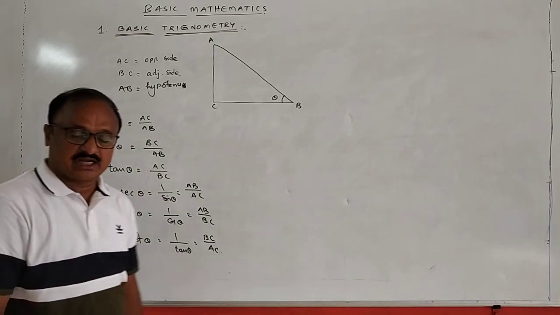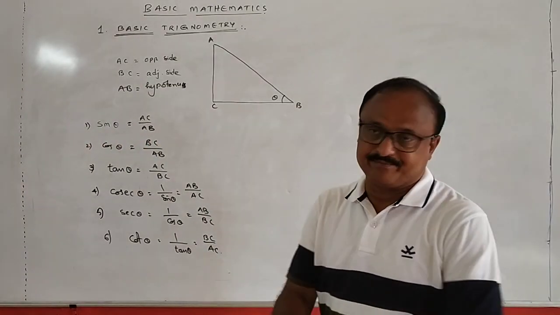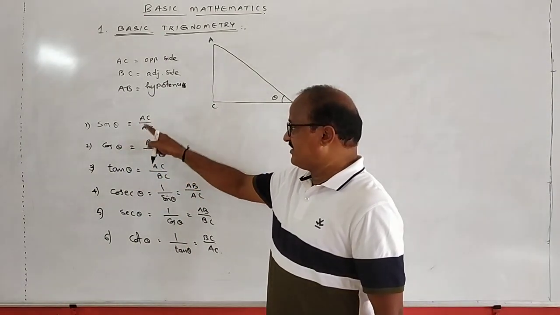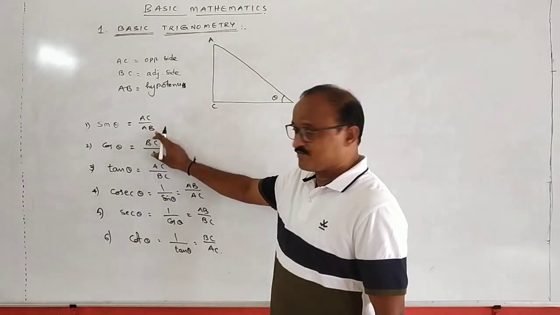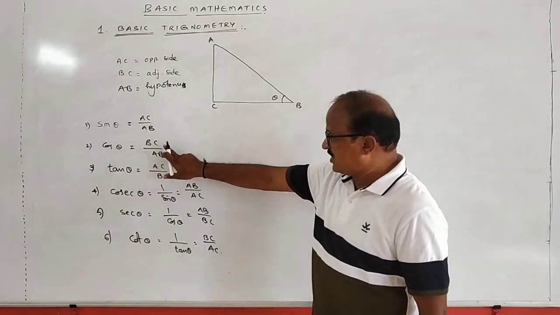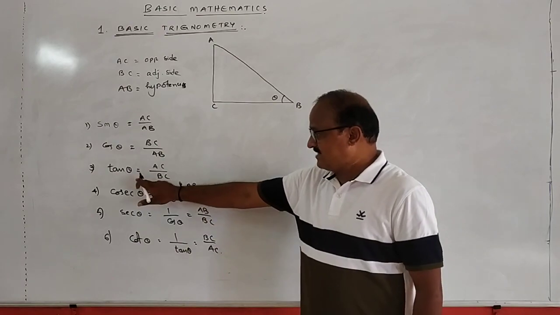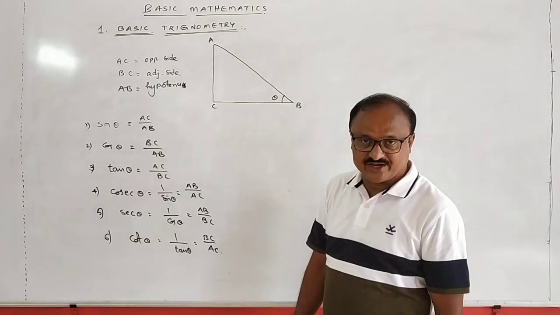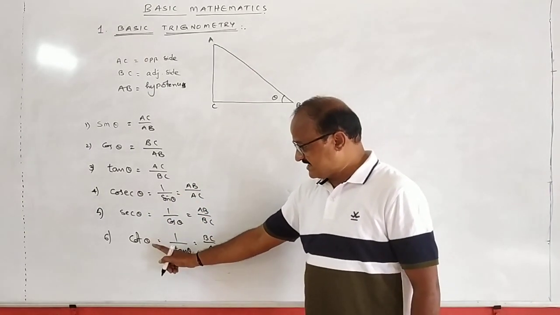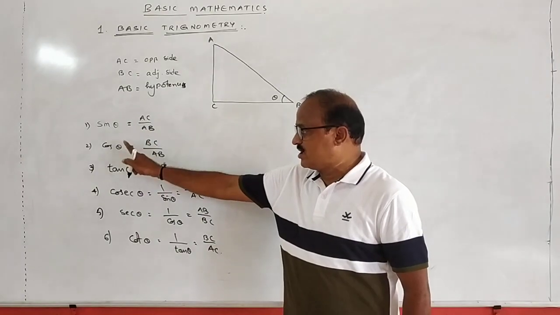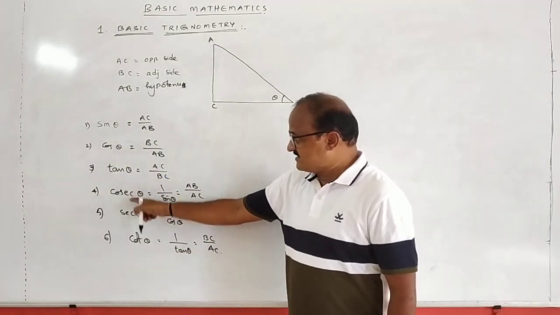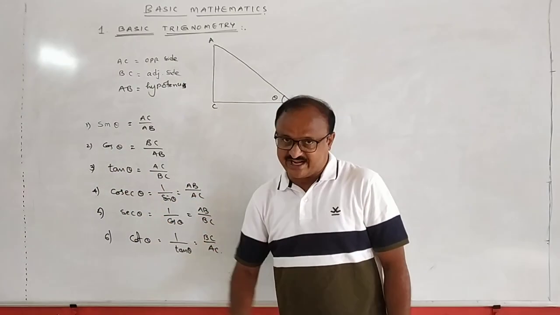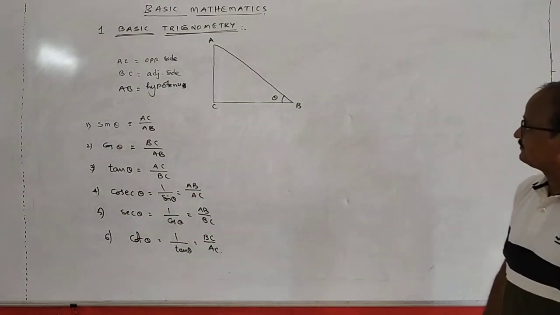These six functions are called the trigonometric functions. Sin theta is the ratio between opposite side to hypotenuse. Cos theta is nothing but the ratio between adjacent side to hypotenuse. Tan theta is the ratio between opposite side to adjacent side. The remaining cosecant theta, secant theta, cot theta are the reciprocals of sine, cos and tan. Cosecant theta is the reciprocal of sine theta, secant theta is the reciprocal of cos theta, and cot theta is the reciprocal of tan. Okay, my dear students.